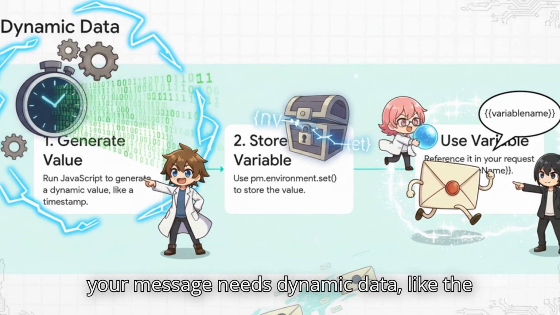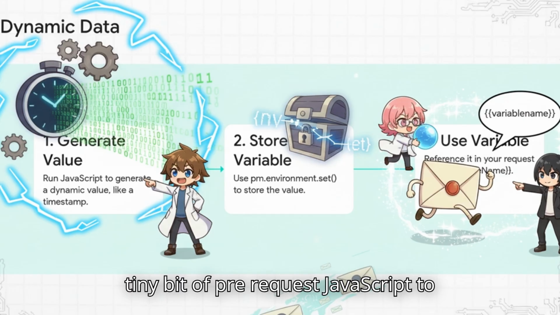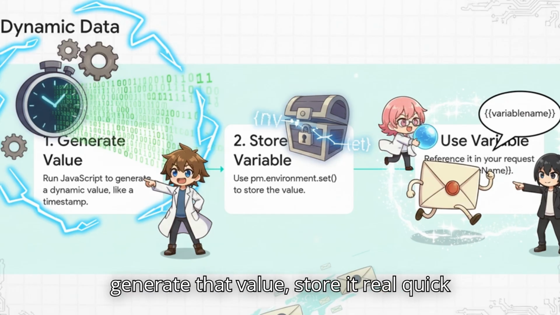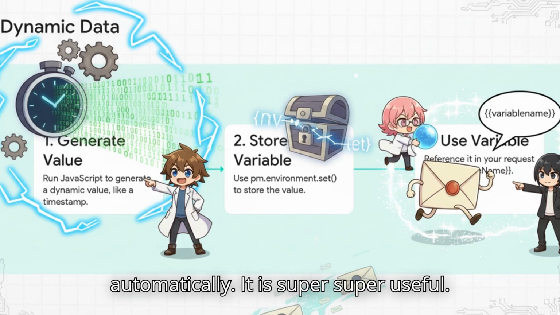And here's a little power-up move for you. Sometimes your message needs dynamic data, like the exact time right now. You can use a tiny bit of pre-request JavaScript to generate that value, store it real quick, and then pop it right into your request automatically. It is super, super useful.